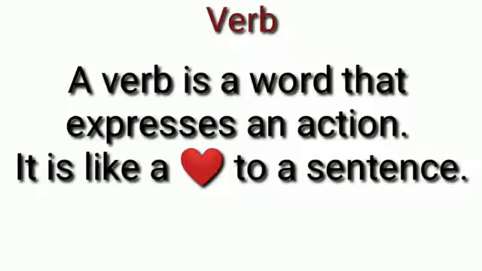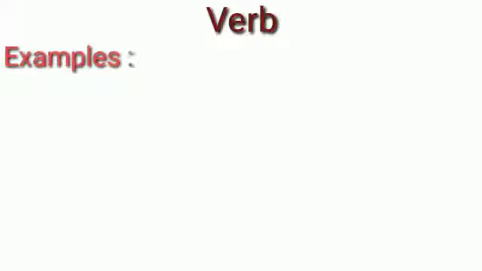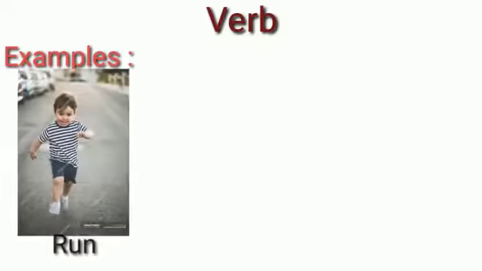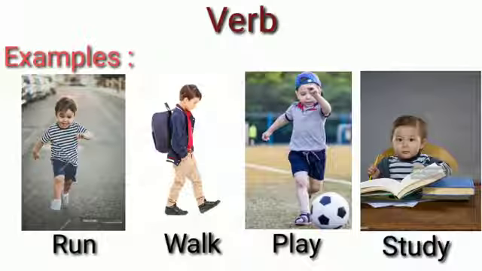So, any word which expresses or shows an action is a verb. We can also call a verb an action word. For example, look at these words: run, walk, play, study. All these words show some action, and so they are called verbs. They can also be called main verbs. Is it clear, children? Okay.